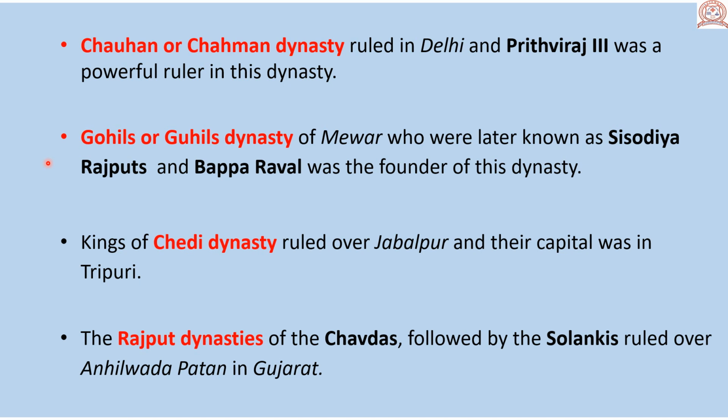Gohils or Guhils dynasty of Mewar, who were later known as Sisodia Rajputs, and Bappa Rawal was the founder of this dynasty. Kings of Chedi dynasty ruled over Jabalpur and their capital was in Tripuri. The Rajput dynasties of the Chavadas, followed by the Solankis, ruled over Anilwada Patan in Gujarat.